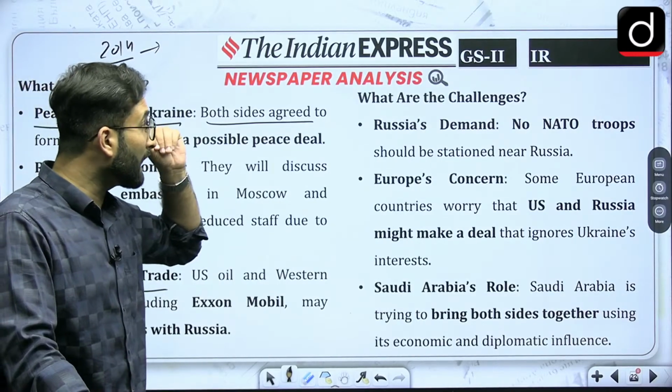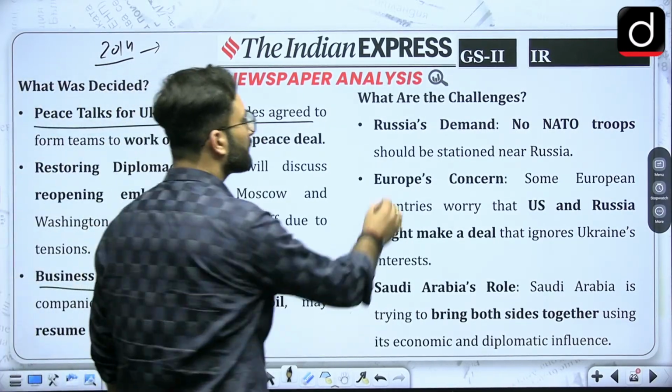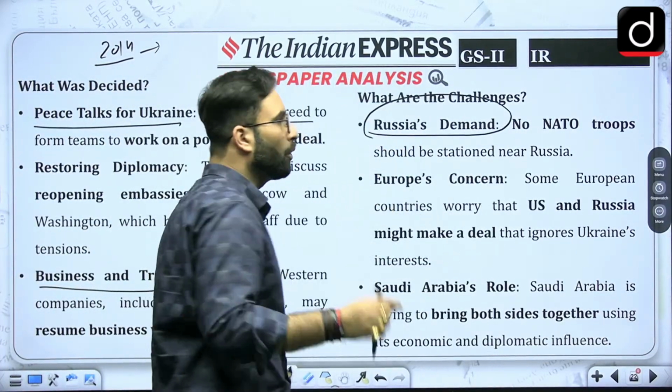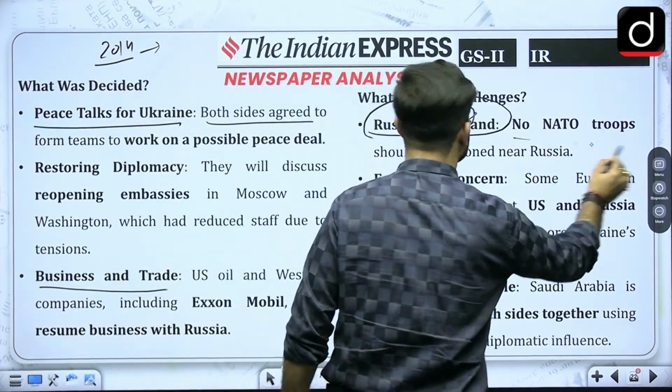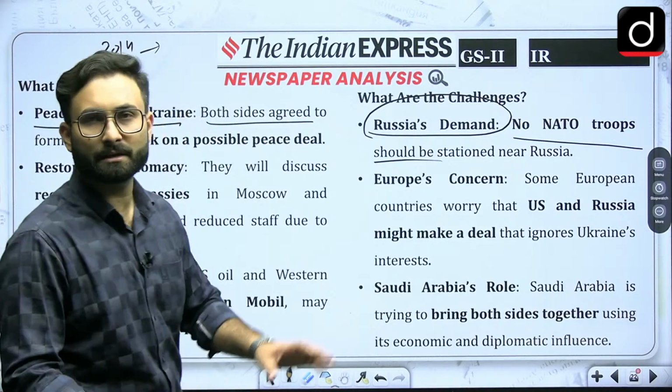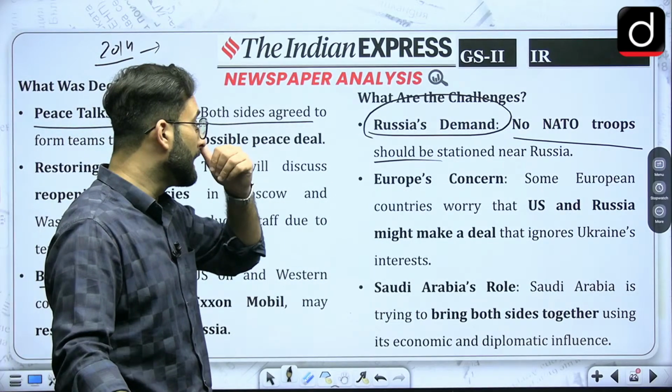Coming to the next one, what are the challenges? Challenge one is Russia's demand. Russia has a demand that no NATO troops should be stationed in its neighborhood, near Russia. That is one thing. Coming to the next one, Europe's concern.